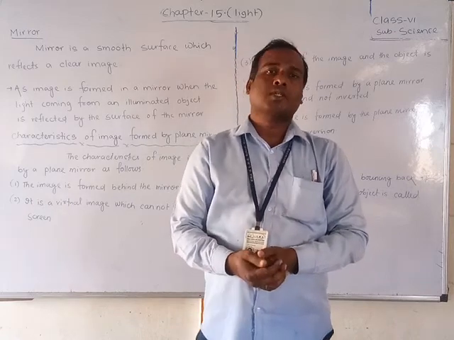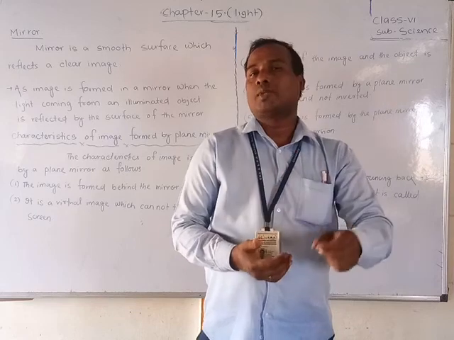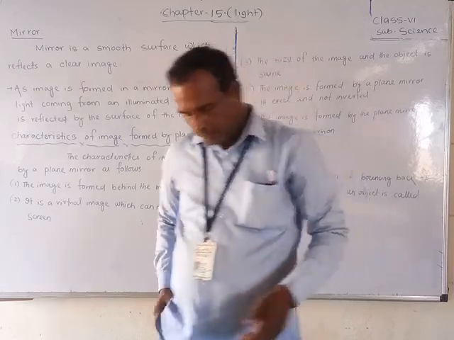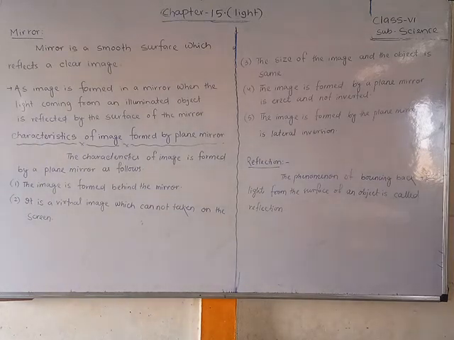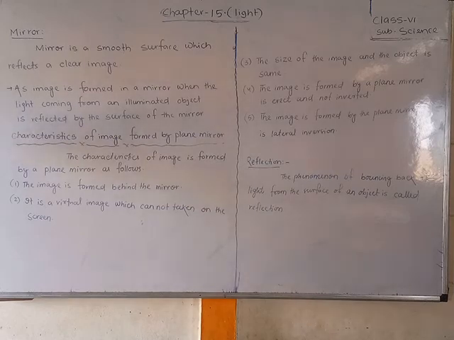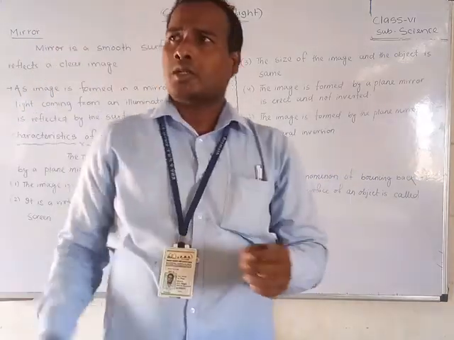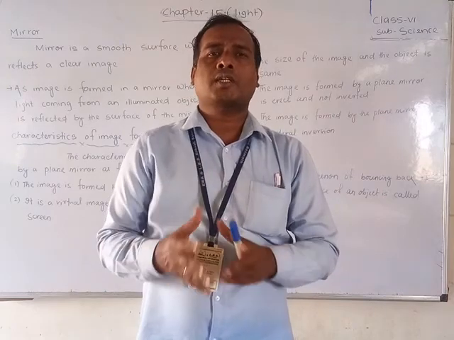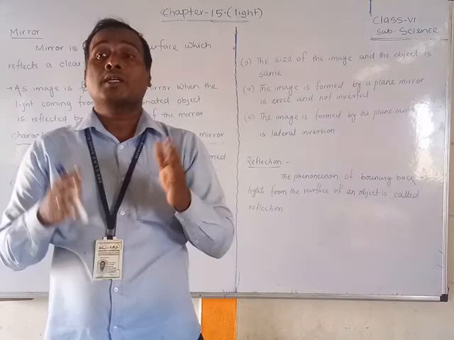So let us discuss what a mirror is and what the characteristics of the image formed by a plane mirror are. Students, look here. First, the definition I have written: a mirror is a smooth surface which reflects a clear image. There are many smooth surfaces, but on some we cannot see a clear image, whereas in a mirror we can see a clear image.